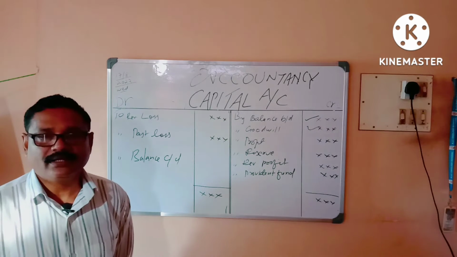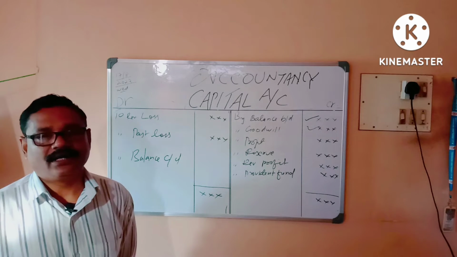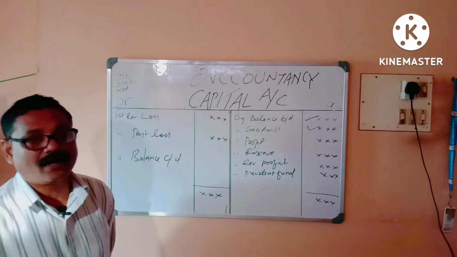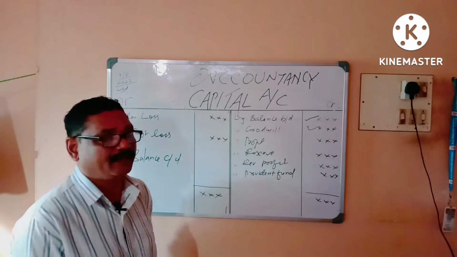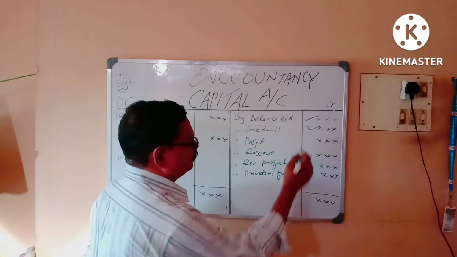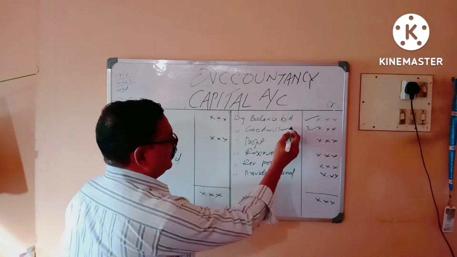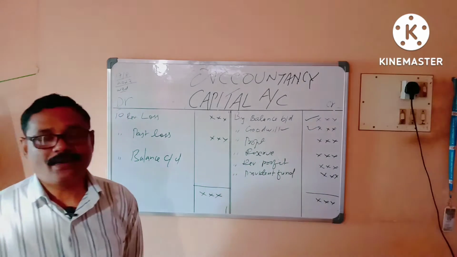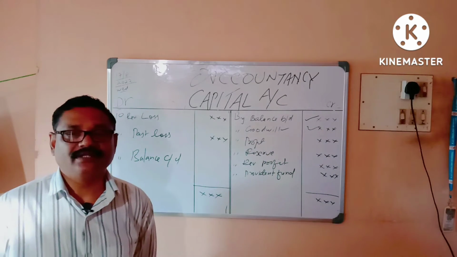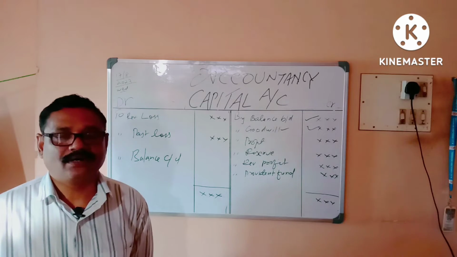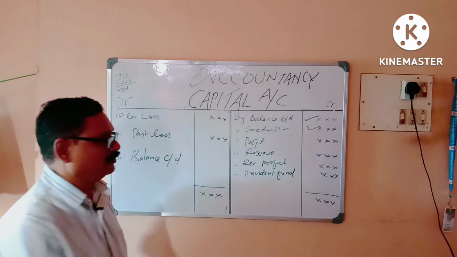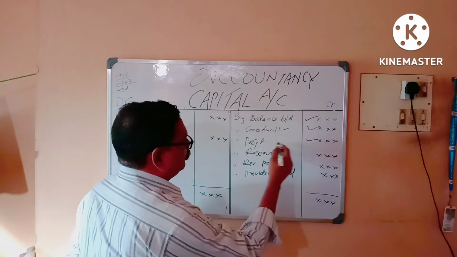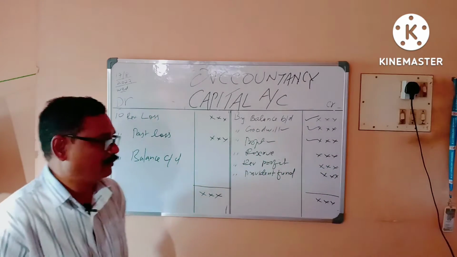So the goodwill amount brought by the new partner must be distributed to old partners in their old profit ratio. Then profit. This means past profit, which is given on the liability side of the balance sheet. That we have to distribute according to the old profit sharing ratio. That is called past profit.